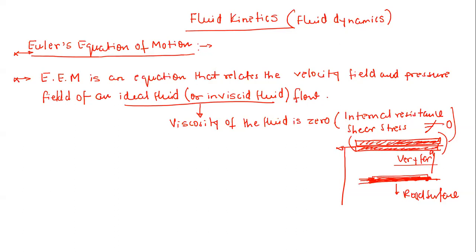So always remember, when you go very far from a flat surface, like water flowing over the surface of a road, then you can say that the flow is an ideal flow, or the flow is without any viscosity. The viscosity there is almost negligible, or you can say the shear stress or internal resistance there is almost negligible. This is called the boundary layer. We will come to this later on.